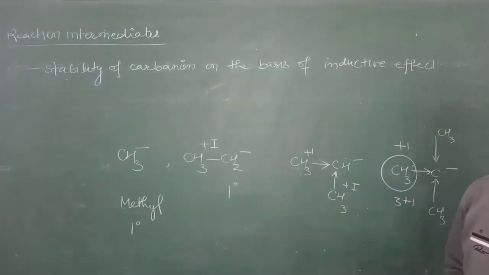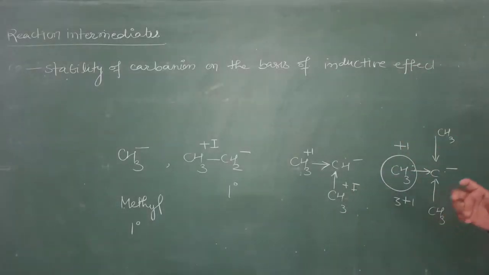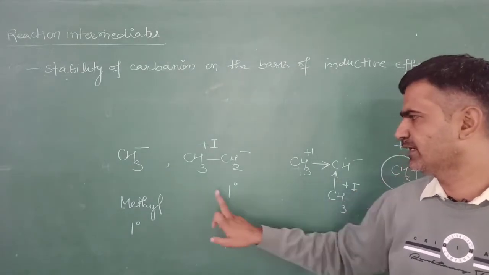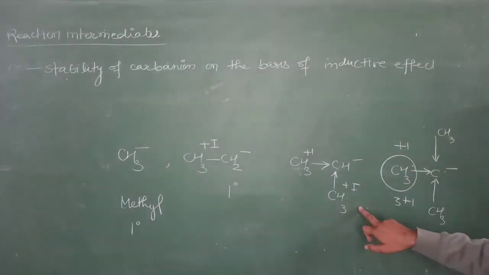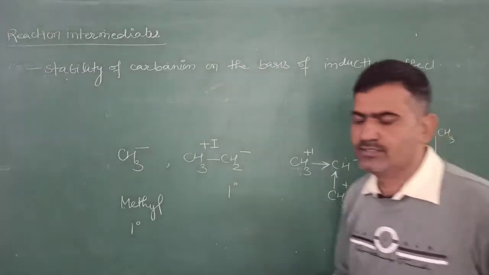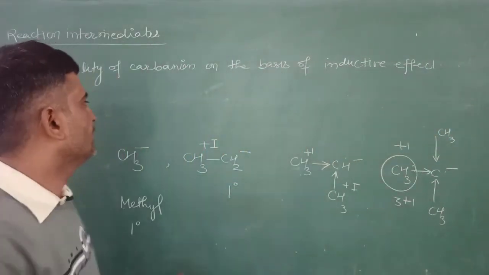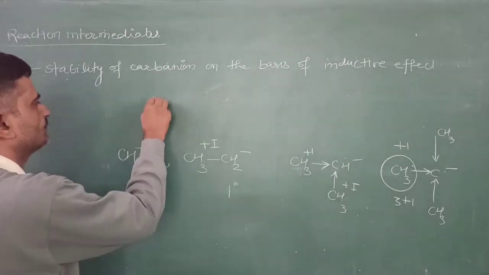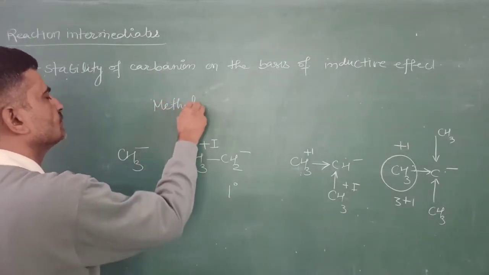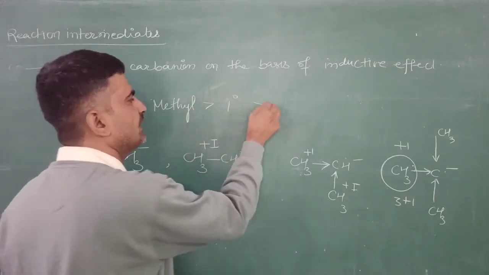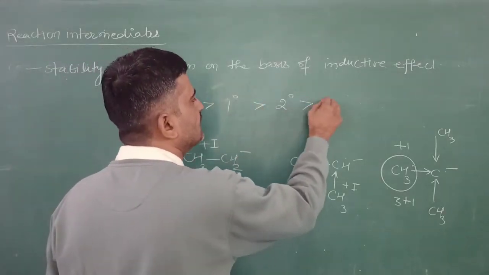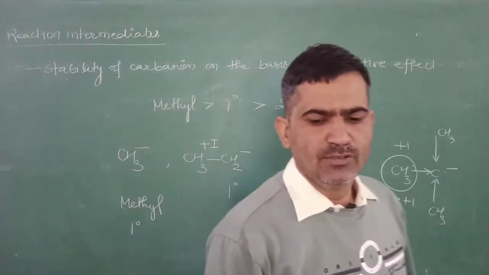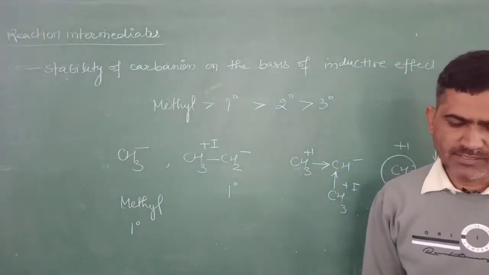On the basis of inductive effect, the methyl group has no inductive effect, so it is more stable than primary, then secondary, then tertiary. This is the order of stability of the carbanion: methyl, then primary, then secondary, and then tertiary carbanion.